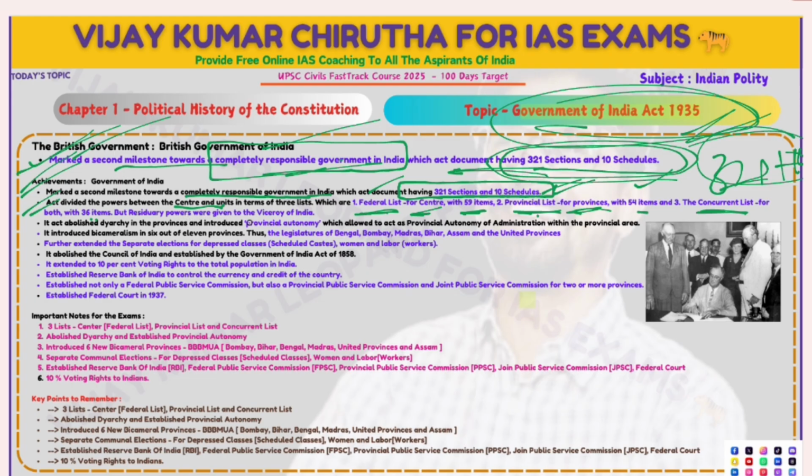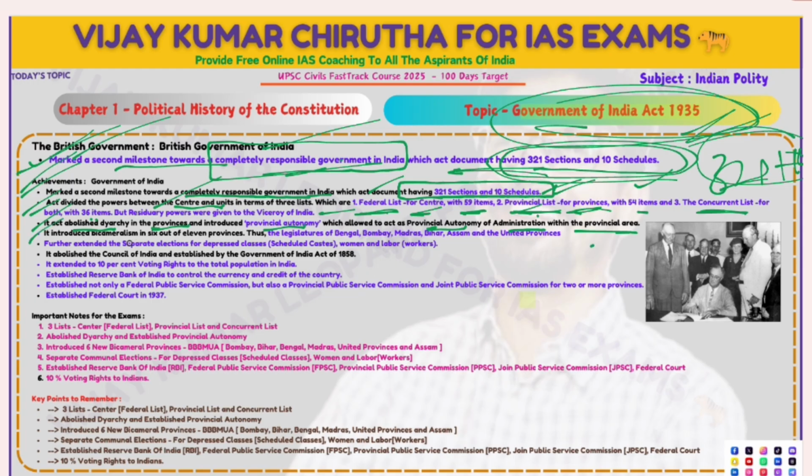But the residuary powers were given to the Viceroy of India, to take decisions and to make laws and rules. The Act abolished diarchy in the provinces and introduced provincial autonomy, which allowed administration to act autonomously within the provincial areas.